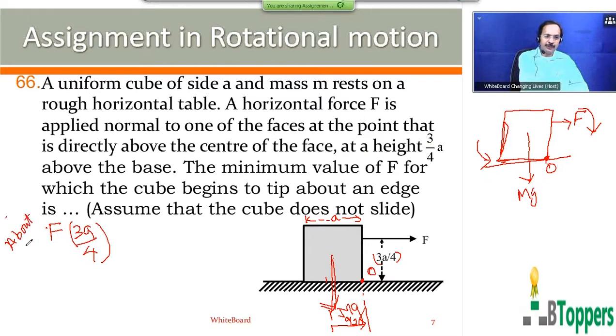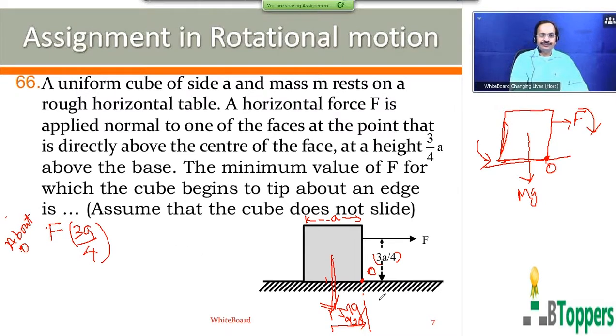That means we are taking moments of the forces about the point O, about the edge of the cube in contact with the table. Then it is about to overturn. The magnitude of the torque or moment of the force F about this point O near the edge of the cube, about which it tends to rotate.